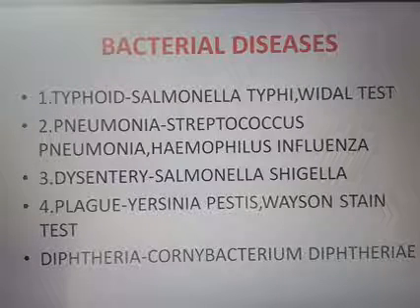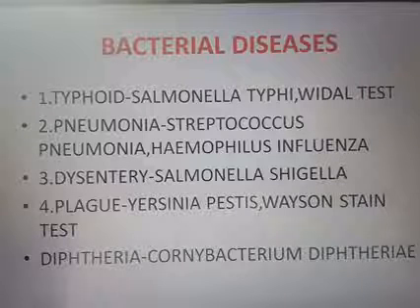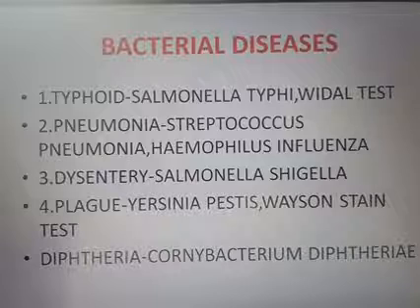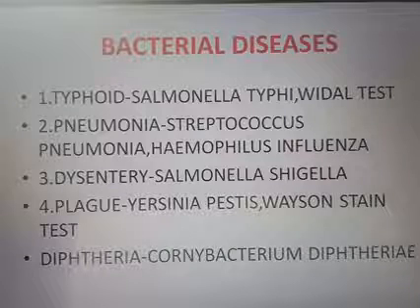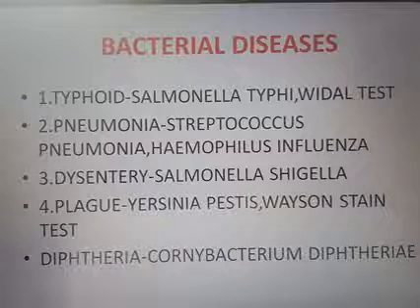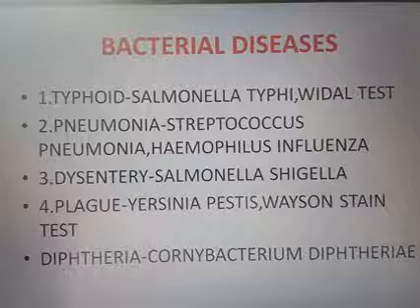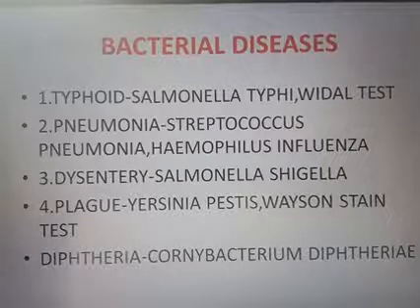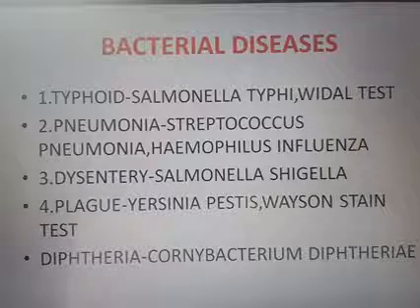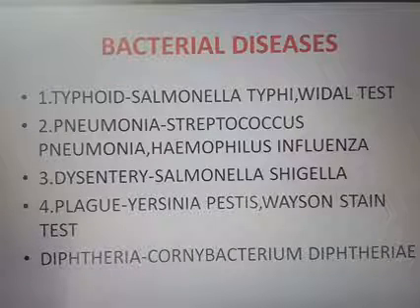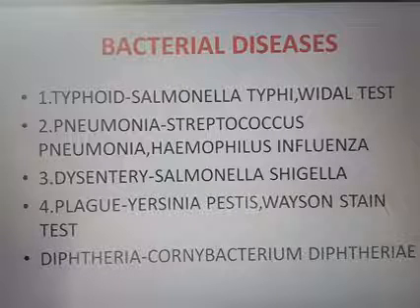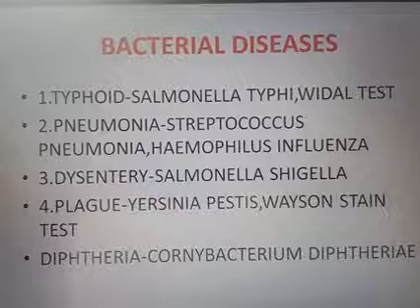Clear? So typhoid: Salmonella typhi, Widal test. Pneumonia: Streptococcus pneumoniae, then Haemophilus influenzae. Third is dysentery: Shigella. Fourth is plague: Yersinia pestis, Weissenstein test. Then the next one is diphtheria: Corynebacterium diphtheriae.